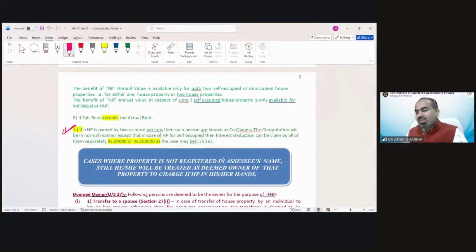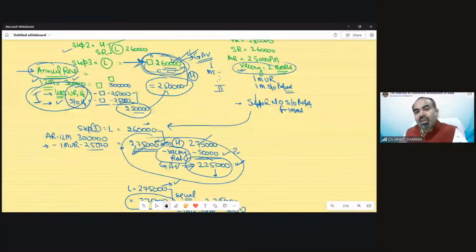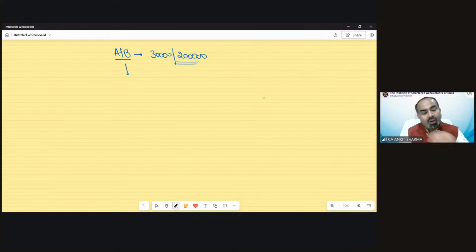So you have been seeing that in case A and B, the maximum deduction would be 30,000 or 2 lakh rupees. In case A or B, the deduction is 30,000, or it could be increased to 2 lakh rupees maximum. But now note number 4, what we are going to discuss, says that suppose it is a case of co-owners.